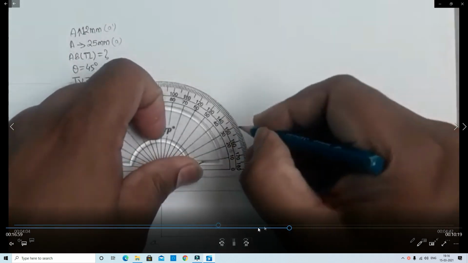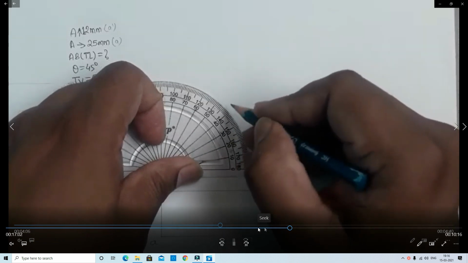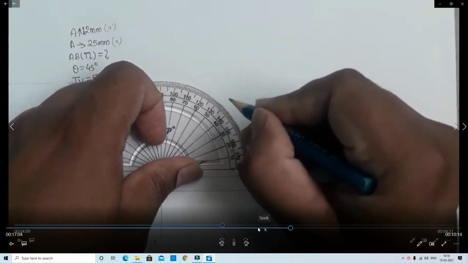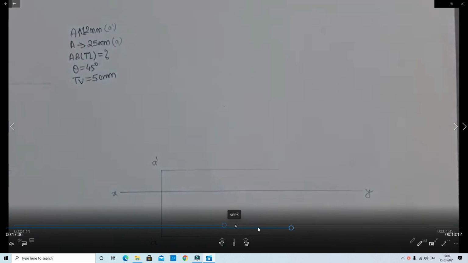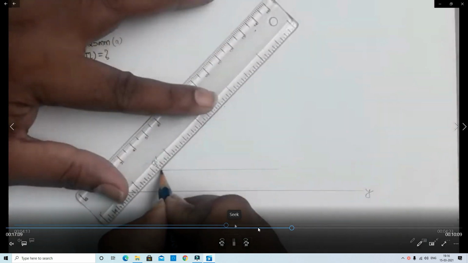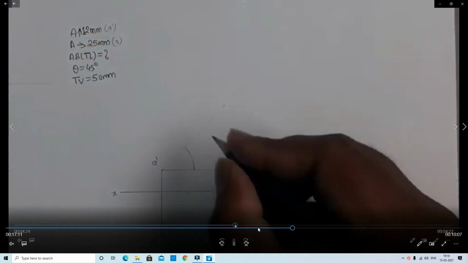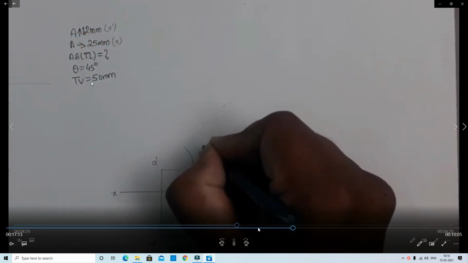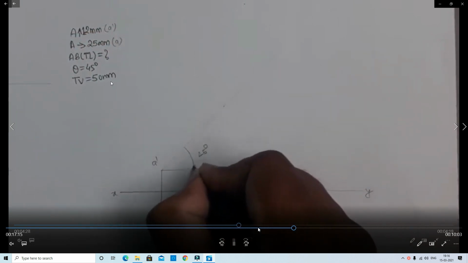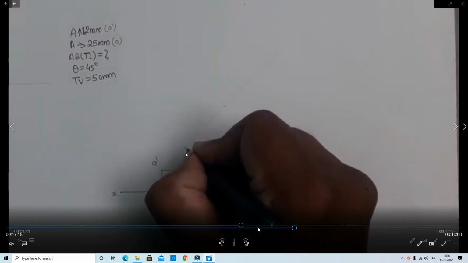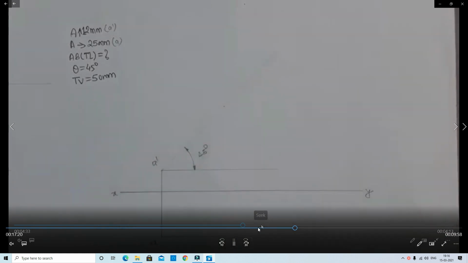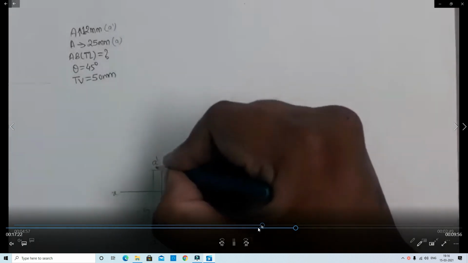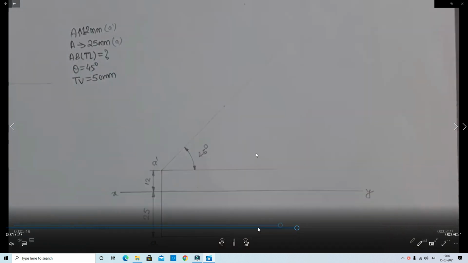Then we draw one line at 45 degrees. We don't know the true length of the line here, but we know the top view length. So for the top view, in front of the VP 25, we draw one line of 50 mm.